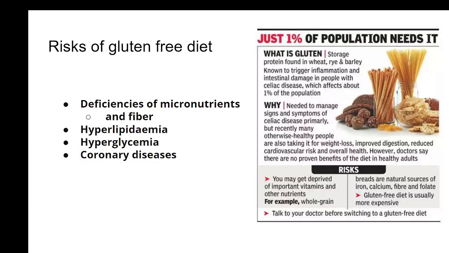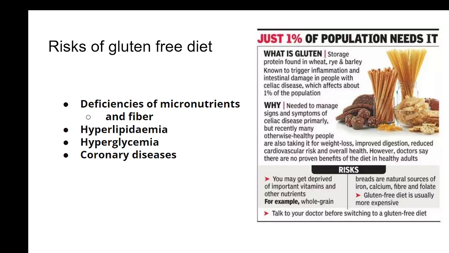Gluten-free diet is not always advised, and the complications, harms which are due to the gluten-free diet are deficiencies of micronutrients. The patients may develop these deficiency symptoms of nourishment, and that itself could be a cause for the malnourishment.